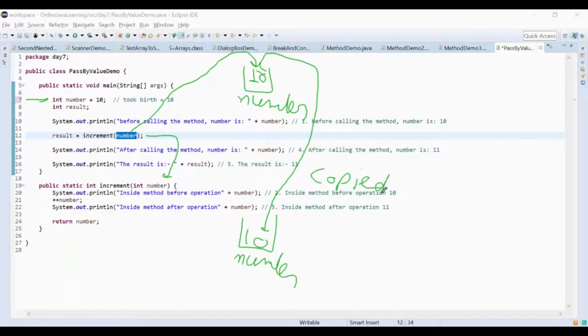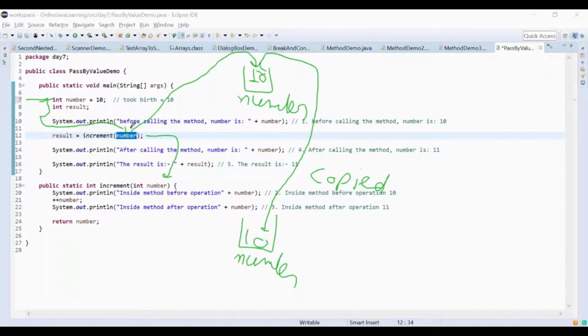So what does the definition say? The primitive data type is going to get copied into the method that's being called, from the calling method to the called method, right? Because we cannot see these two as different entities here. This number is number. I have not defined any data type in front of it, so this is the same thing. I could have written 10 directly over here rather than number. I could have done that also.